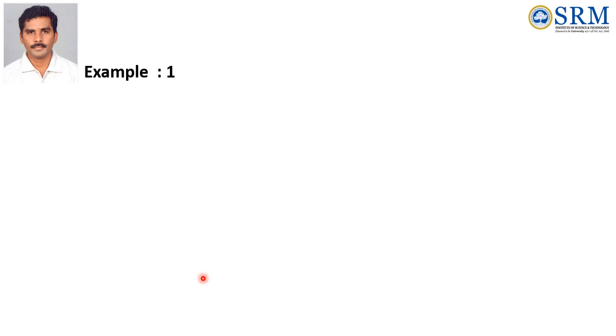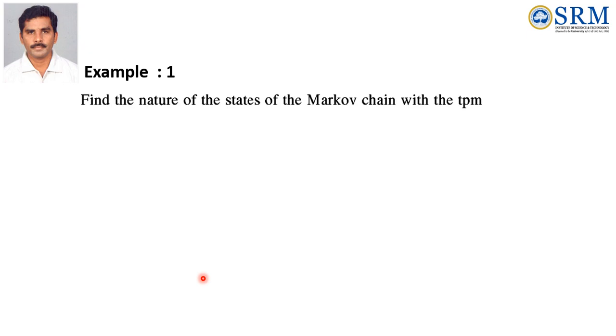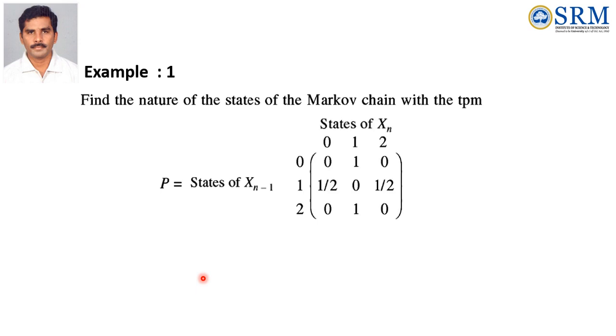In the classification of states of Markov chain, we will discuss a few problems. Example 1. Find the nature of states of the Markov chain with the TPM P, which is given. So what are the states? States 0, 1, 2. We have to find the classification of states of the Markov chain. How to find that? For any problem on classification of states of a Markov chain, we have to find up to P power 6: that is P square, P cube, P power 4, P power 5, P power 6.